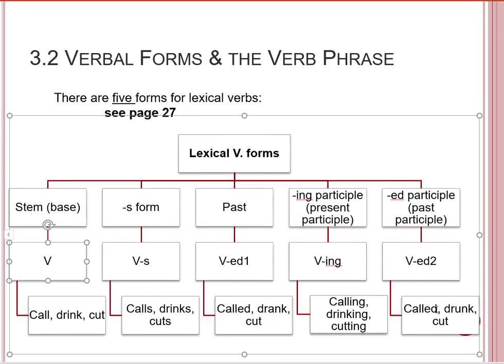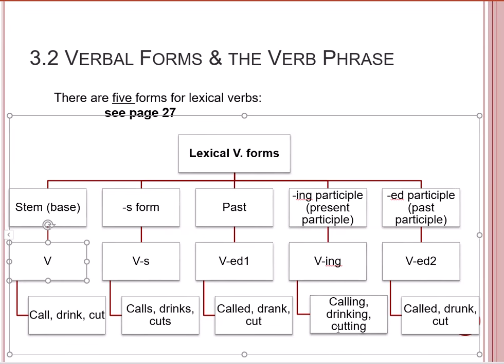Now if you make a comparison between VED1 and VED2 for the regular verb call, you would find that the 2 forms are identical. So in this case, there is no need to consider regular verbs to have 5 forms. Regular verbs where VED1 and VED2 are equal show only 4 forms.